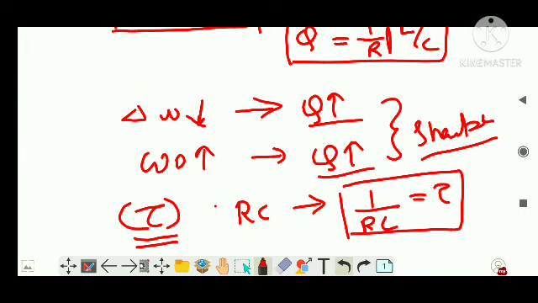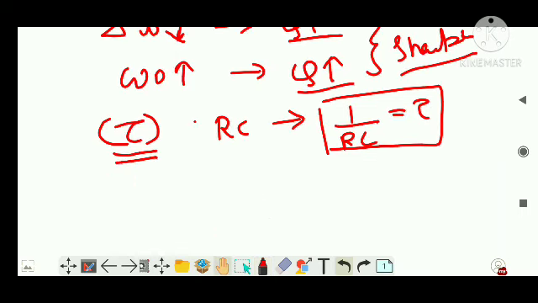Now, similarly, if you are asked what is the time constant of an inductor, how would you write it? It is damn sure that there will be the parameters L and R. It is also written as tau itself.